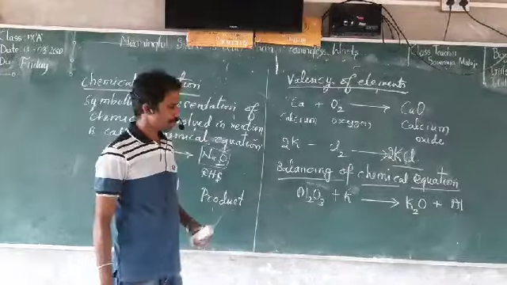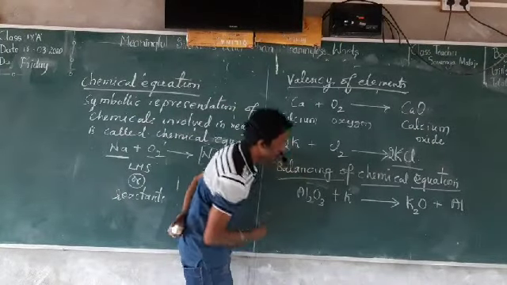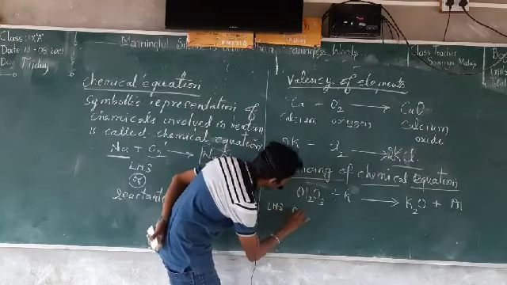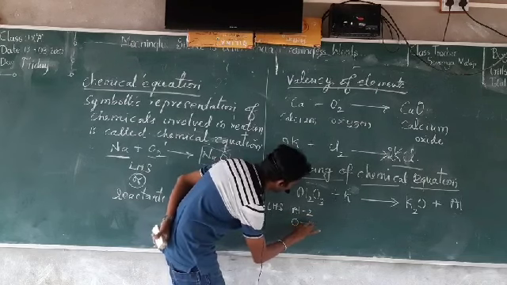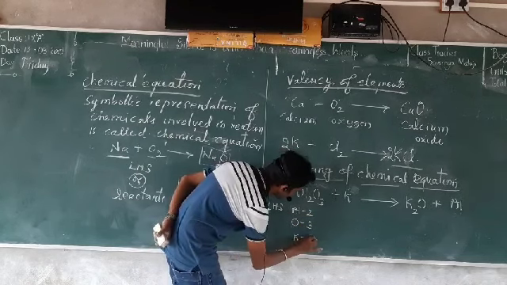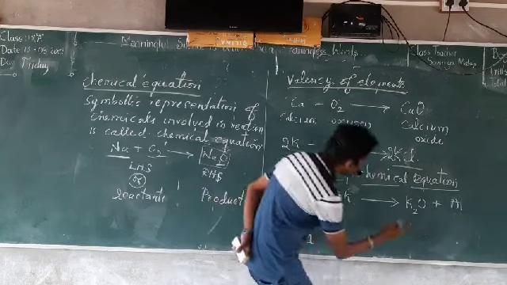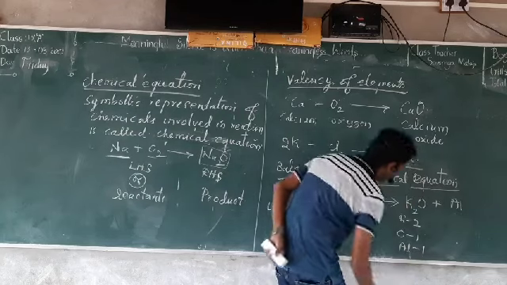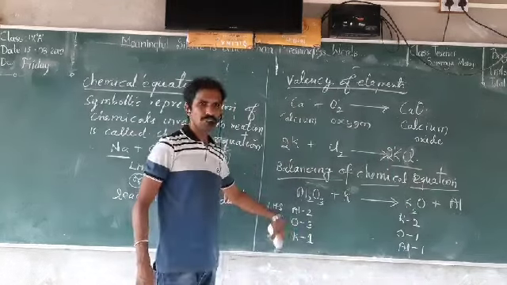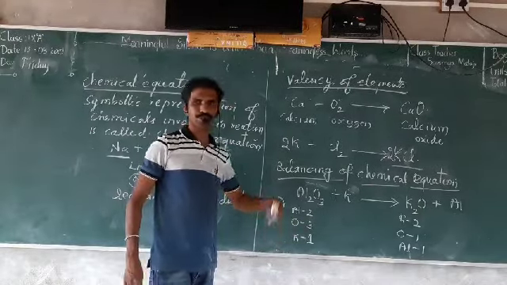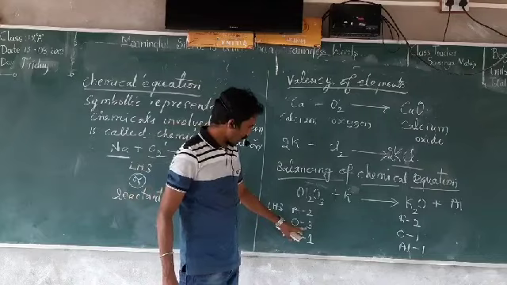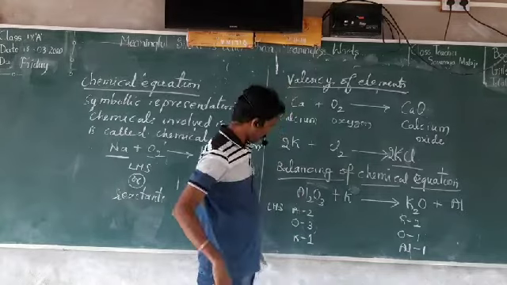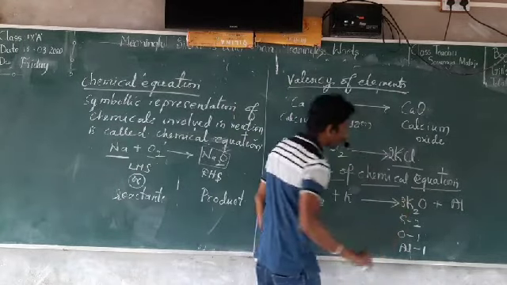Now how to balance this? Write the elements present in the reactant side, LHS: aluminum 2, oxygen 3, potassium 1. Here potassium is 2, oxygen is 1, aluminum is 1. So we have to see which element has more numbers. Oxygen is more over here, 3, but here it is only 1. So I'll multiply by 3 over here.